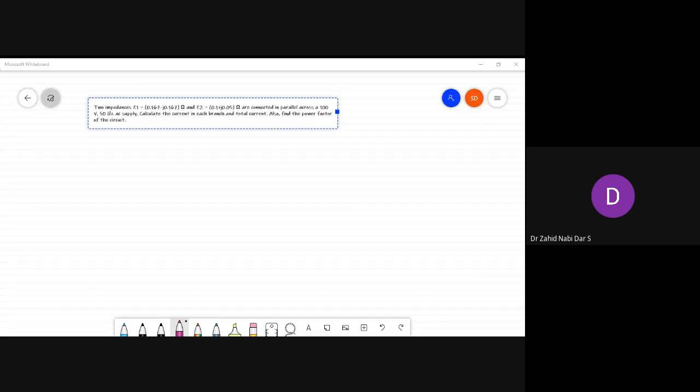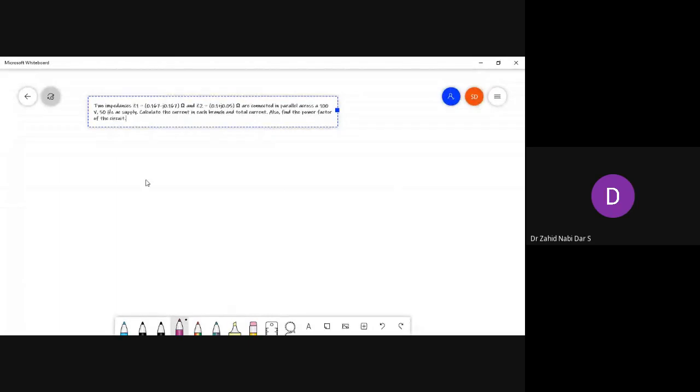You have comparatively done well, but not of the caliber I was expecting. Numericals you should be able to do, because we are doing so many now. See here, what it is saying is that two impedances are connected in parallel.